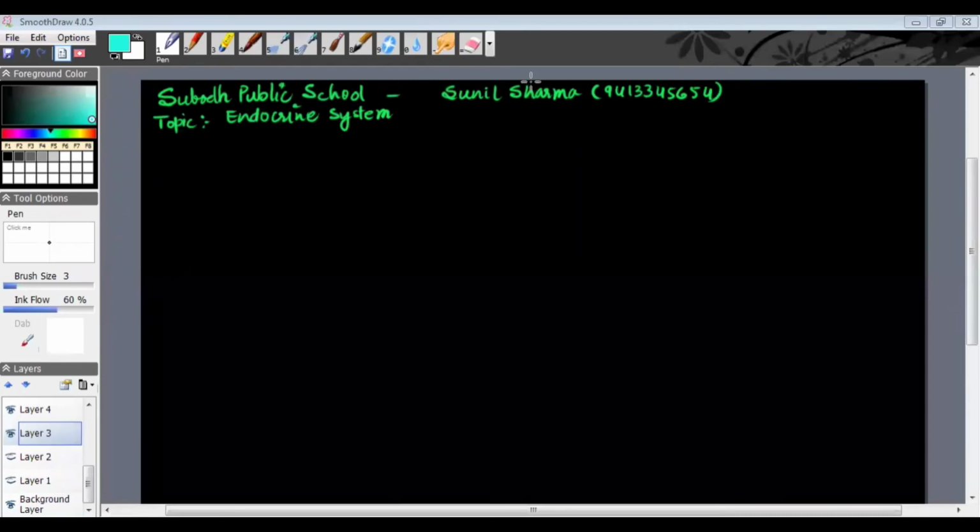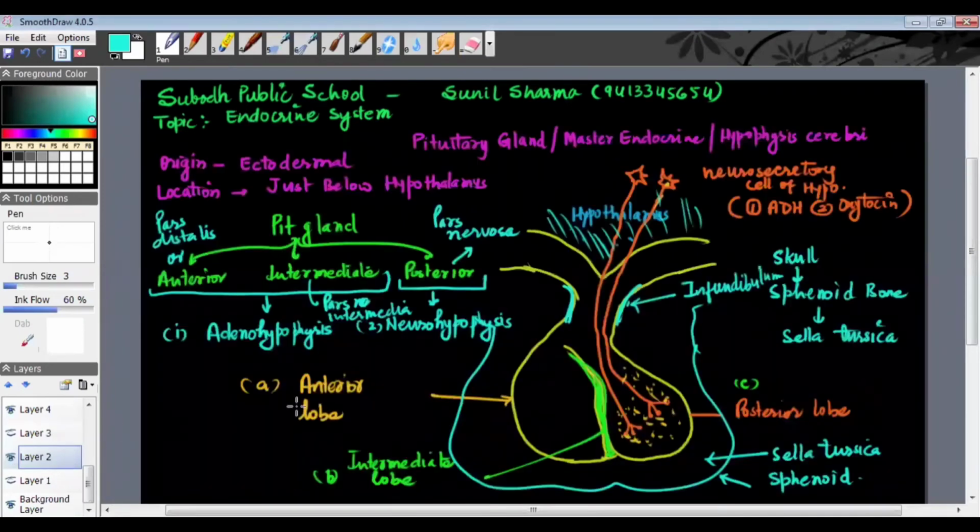Now we are going to talk about the infundibulum, about which someone may ask you. I said the infundibulum is this narrow, stalk-like structure by which the pituitary is hanged in the sella turcica cavity of the sphenoid bone.